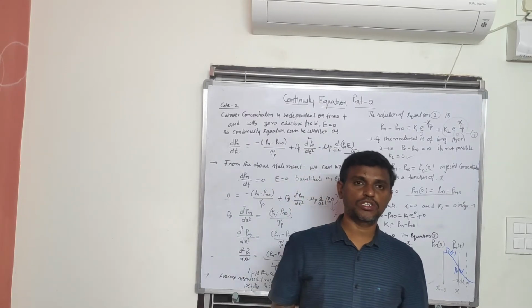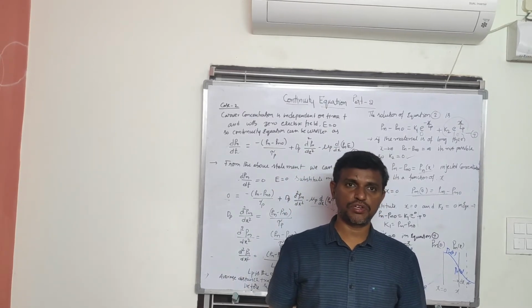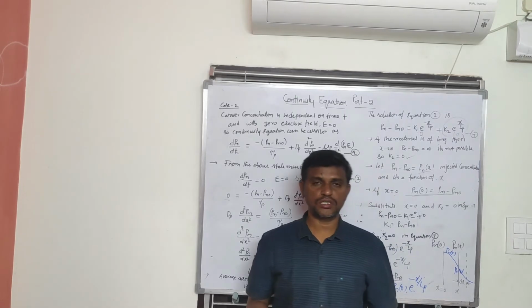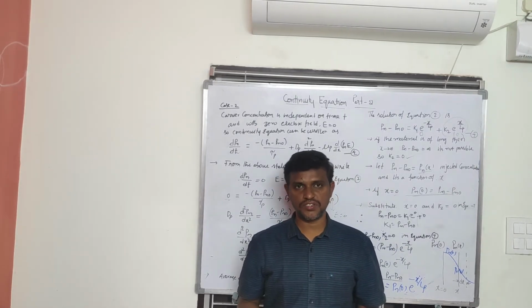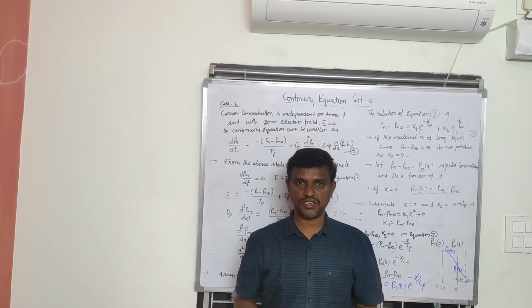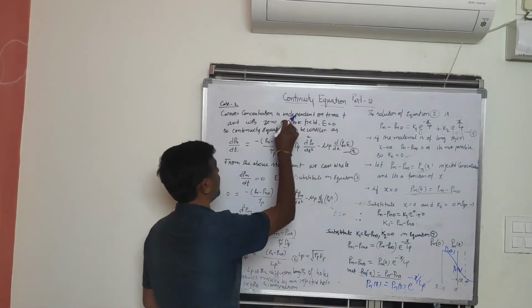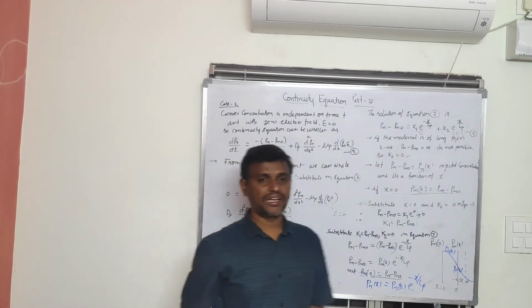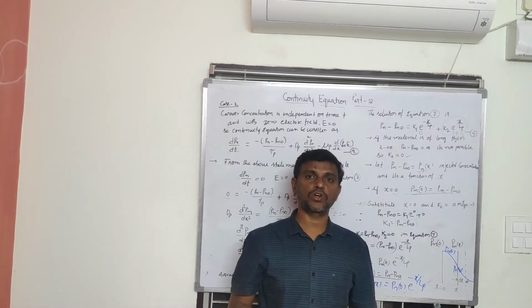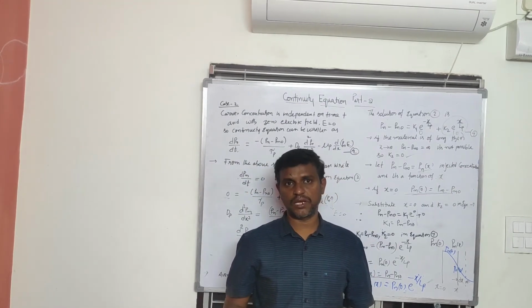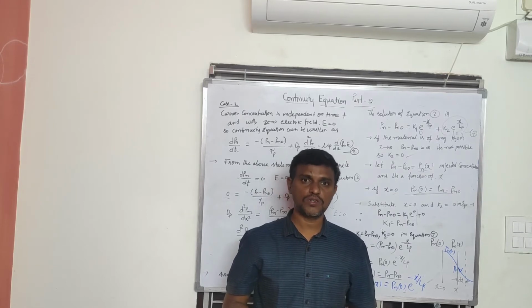Now we'll discuss case 2 of the continuity equation. In case 1, we considered that the carrier concentration is independent of distance x and E is equal to 0. Now in case 2, we consider that the carrier concentration is independent of time, and at the same time the electric field E is equal to 0.